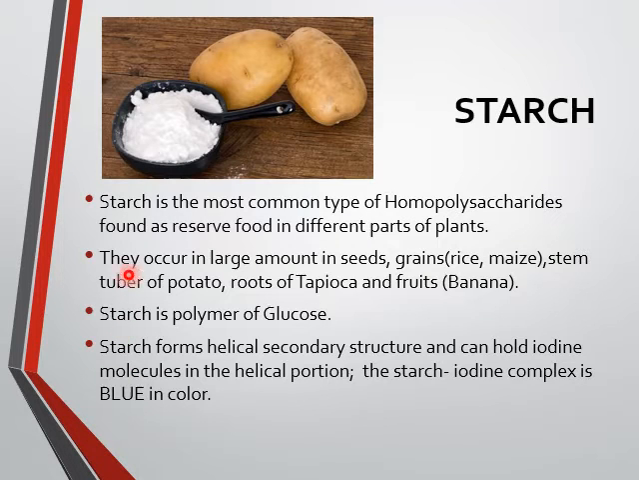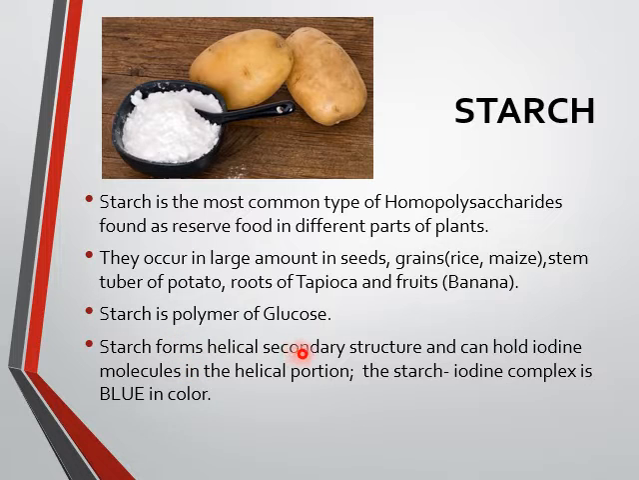First we have the homopolysaccharide starch. It is the most common type of polysaccharide, a reserve food in different parts of the plant. It occurs in large amounts in seeds and grains, that is rice, maize, stem tuber of potato, roots of tapioca and fruits like banana. These are the sources of starch. Starch is a polymer of glucose, meaning the monomer present in starch is glucose, and the polymerization of glucose forms the starch.